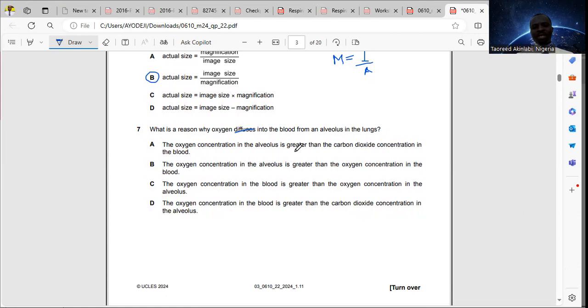That means there must be a concentration gradient for diffusion to occur, and molecules must move from high concentration to low concentration. If you look at the options there, the likely answer will be option B, which is the oxygen concentration in the alveolus is greater than the oxygen concentration in the blood. That's why it can move from the alveolus to the blood.